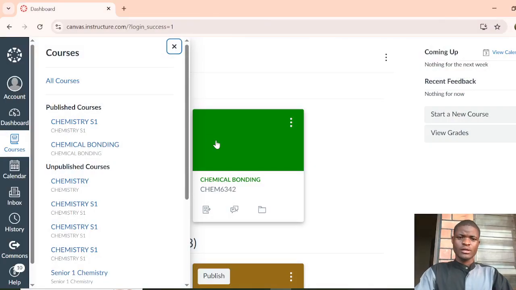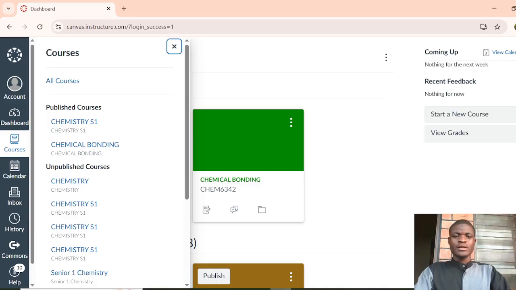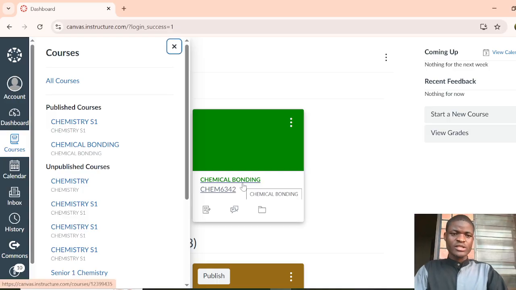Welcome. Today's session we are going to discuss two parts. The first one is this one, which is about Canvas LMS, and the second part is this part, which will clarify reflection on AI tools and scenarios influencing assessment. Now, let us just learn without delaying on part one.